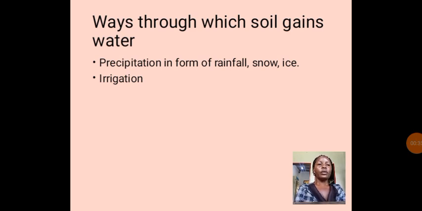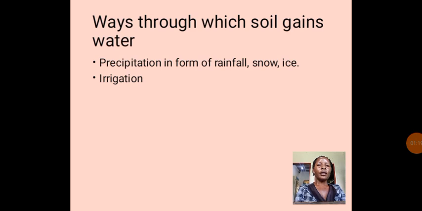So today we want to look at ways through which soil gains water. There are different ways through which soil gains water. One of the ways is precipitation in form of rainfall, snow, and ice. Let me hope, learners, you know what it means by snow and ice. So it means that the soil will gain water through rainfall. When it rains, the soil will contain water, and then also snow and ice, because they are also in form of water. It means that the soil will get water in form of snow and ice.